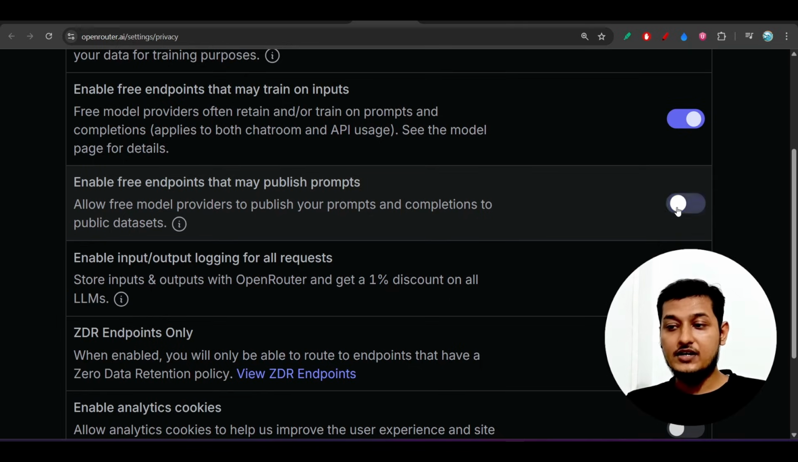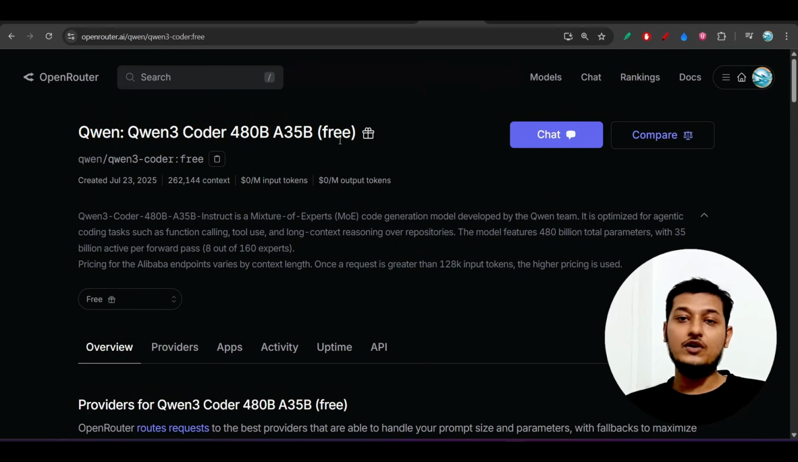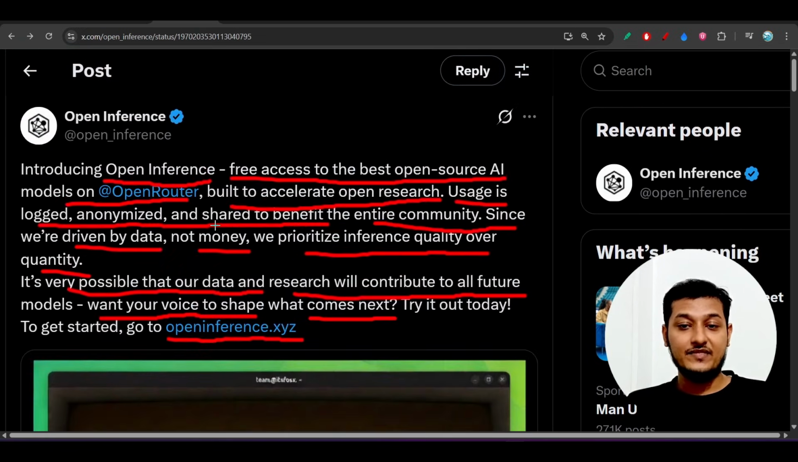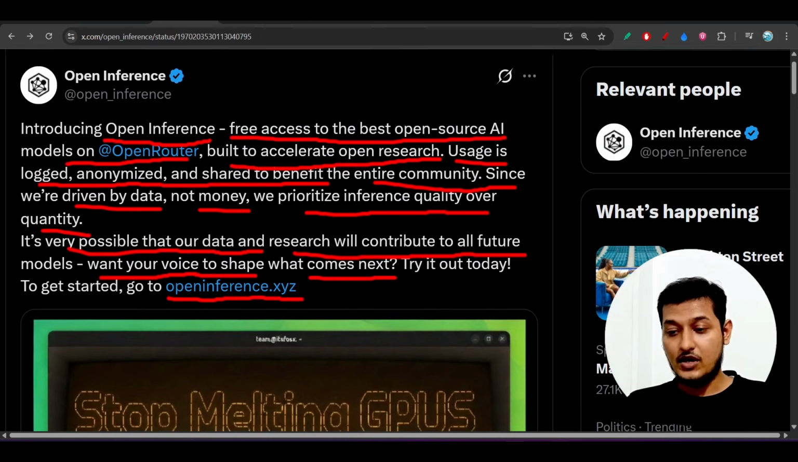But if you turn it on, and now you use this Qwen3 Coder model, or the DeepSeek V3.1 free model, or the Kimi K2 free model, then it will use OpenInference. And now you will get 500 requests per day. There is no rate limit. So how do you use that?